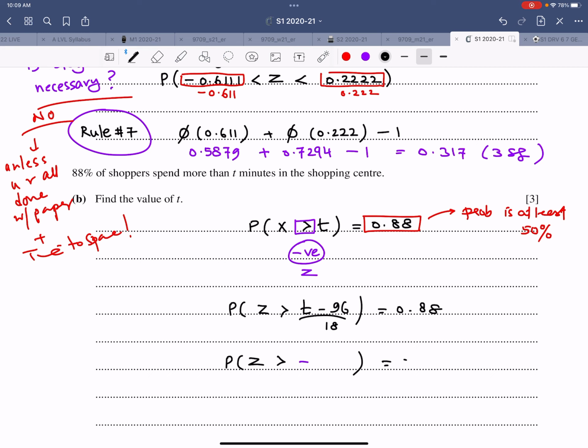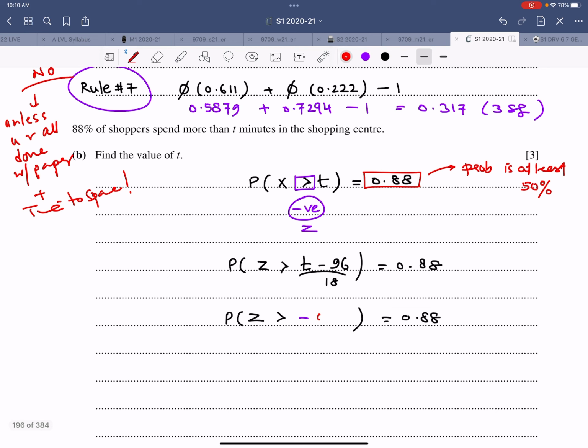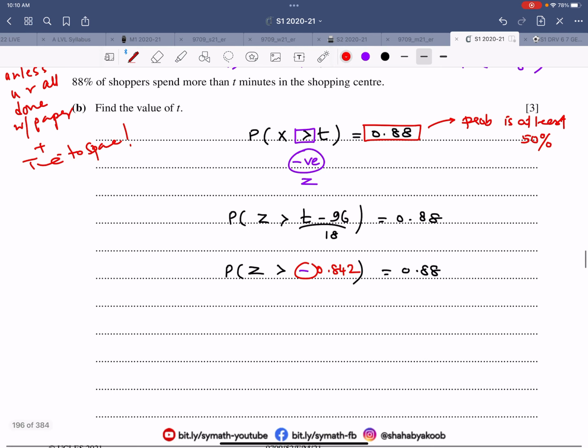0.7995. And I need to add 5. Now this number is coming under the category of 0.8 and then 4, and I think it's 2. So that's a very famous number, 0.842. So coming back to this, it is 0.842, and the negative sign, you base it upon the inequality.